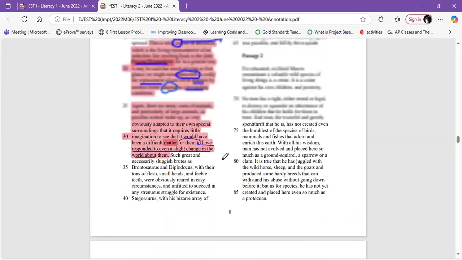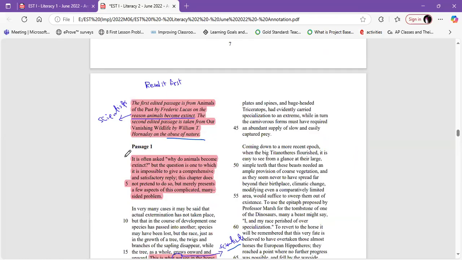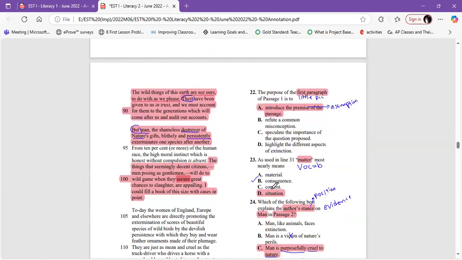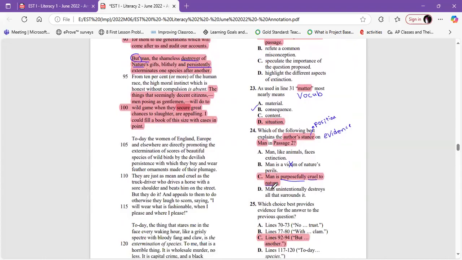So from 1 till 4, from "it" to "reply", I'm going to extend it because of the semicolon, so till here. It's often asked, why do animals become extinct? But the question is one to which it's impossible to give a comprehensive and satisfactory reply. This chapter doesn't pretend to do so, but merely presents a few aspects of this complicated, many-sided problem. It doesn't talk about any kind of reasons.